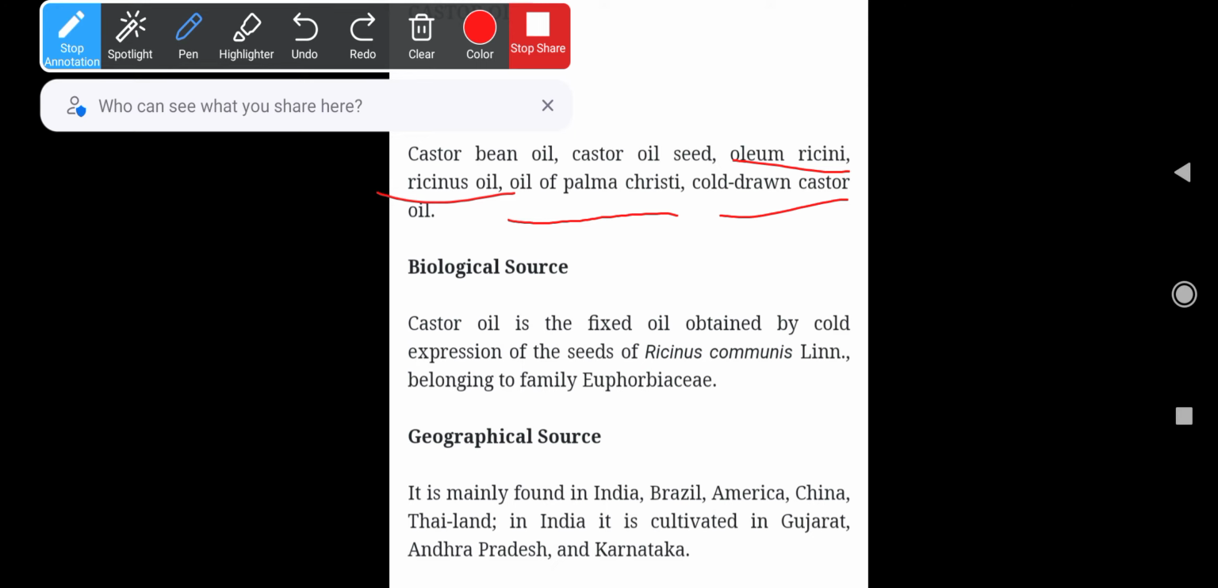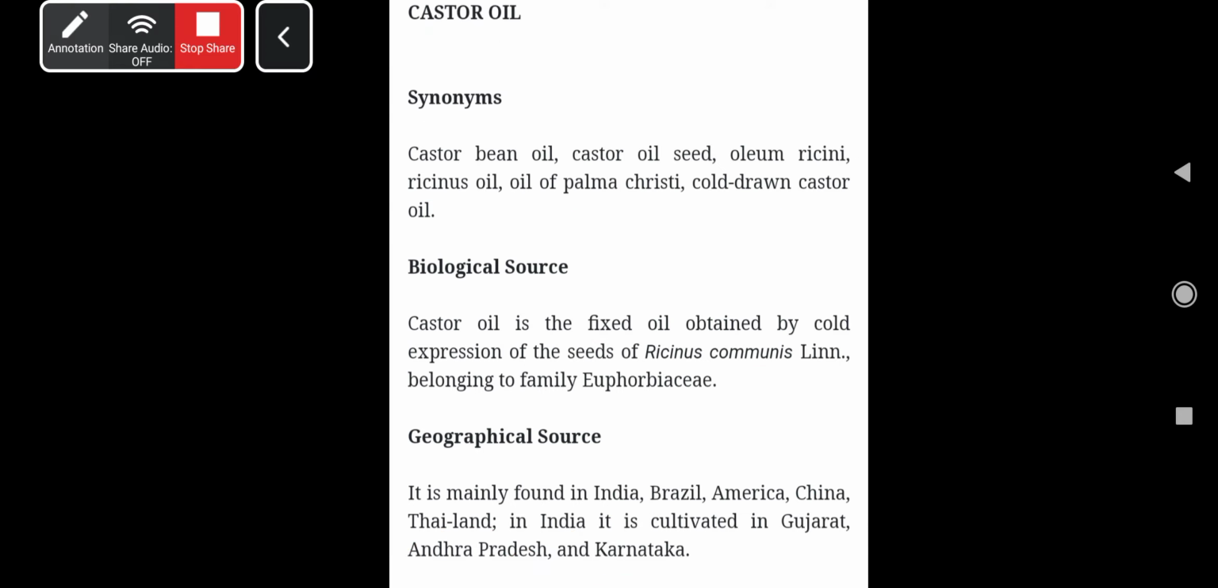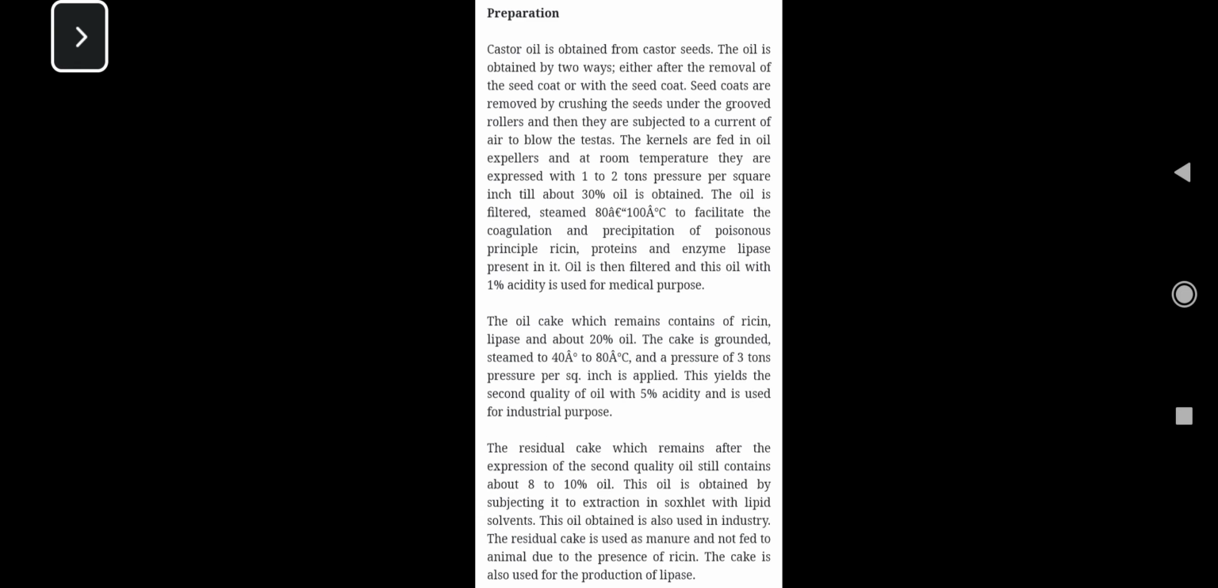Biological source: castor oil is the fixed oil obtained by the cold expression of seeds of Ricinus communis Linn., belonging to the family Euphorbiaceae. Coming to the geographical source, where it is available and can grow, it is mainly found in India, Brazil, America, China and Thailand. In India, it is cultivated in Gujarat, Andhra Pradesh and also Karnataka. These are the locations where the cultivation is going on, as the agroclimatic requirements are suitable in those locations.